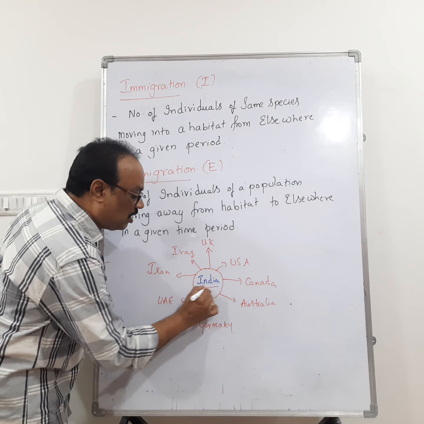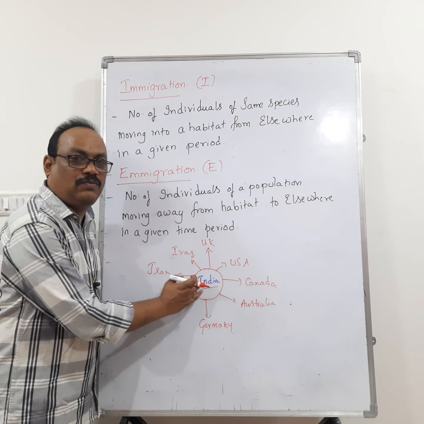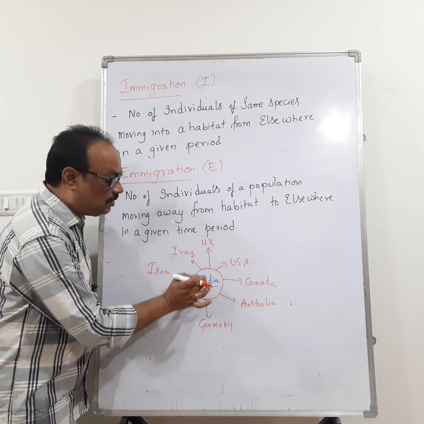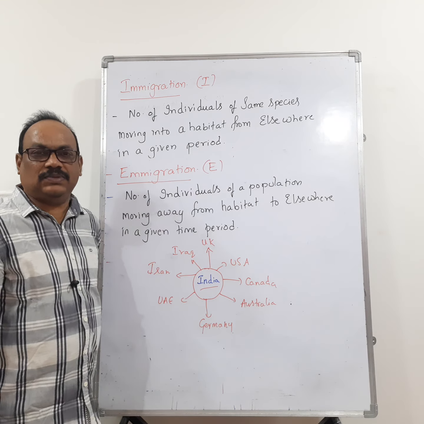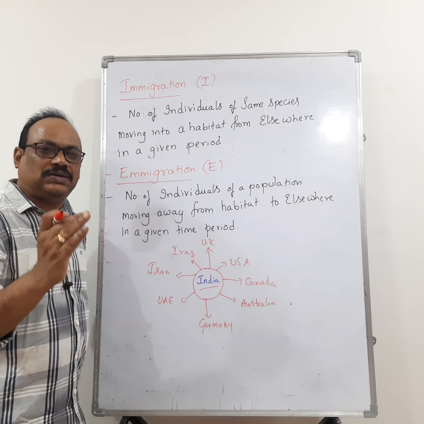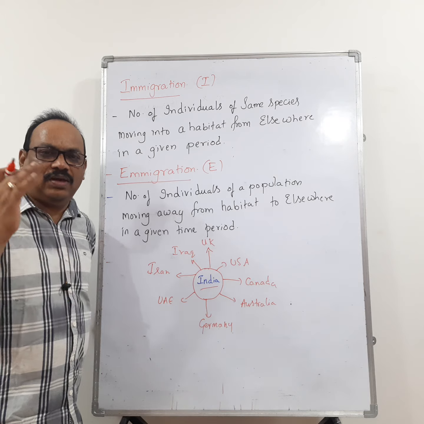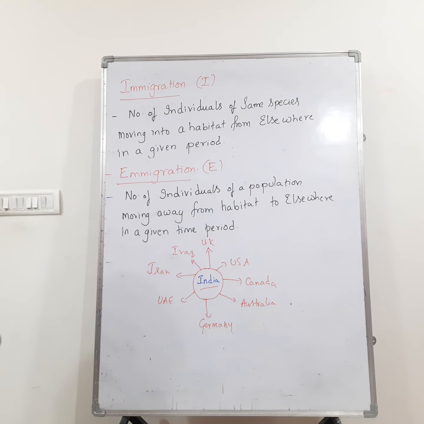So what happens in emigration? If the species are moving from one population to different areas, the size of population decreases. Just as an example, in India, generally the size of population decreases in the case of emigration. Let us see the effects of natality, mortality, immigration and emigration now.